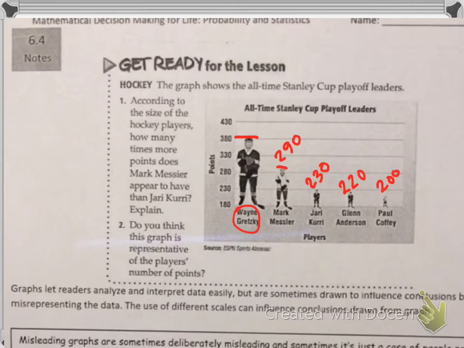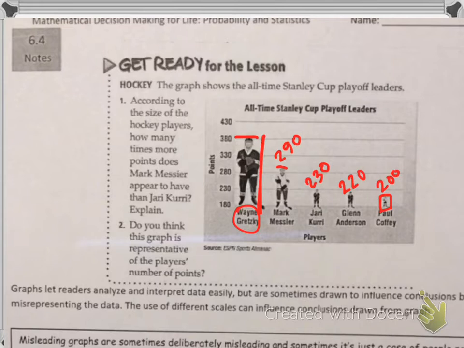Now I want you to look at this data and decide whether or not this graph is really displaying it the way that it should. I'm looking at how small this guy is over here, and he's at a measurement of 200. Then Wayne Gretzky is super tall, at a measurement of 380.